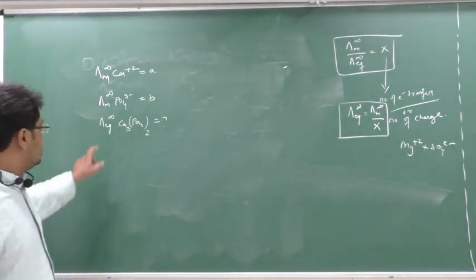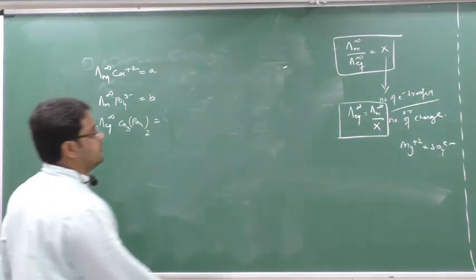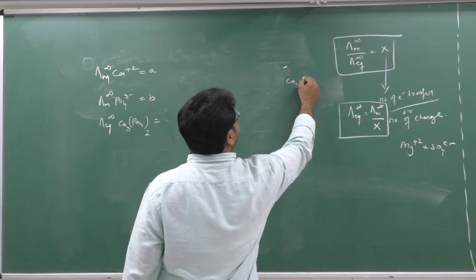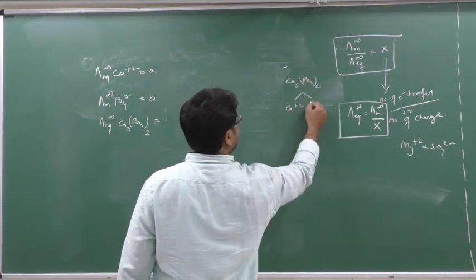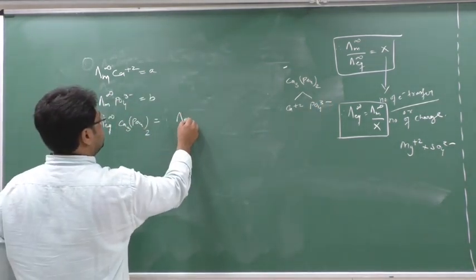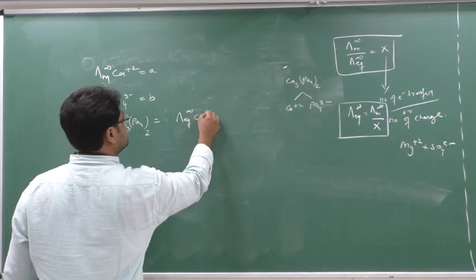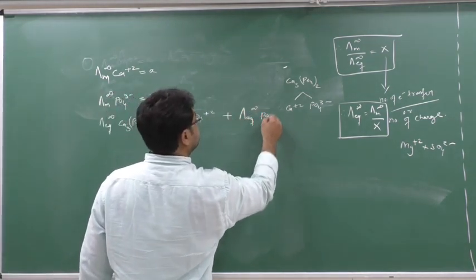Now please see here. Here they have given lambda eq for Ca3(PO4)2. So when you crack Ca3(PO4)2, you get Ca 2+ and PO4 3-. Yes or no? So lambda eq infinity Ca 2+ plus lambda eq infinity PO4 3-.